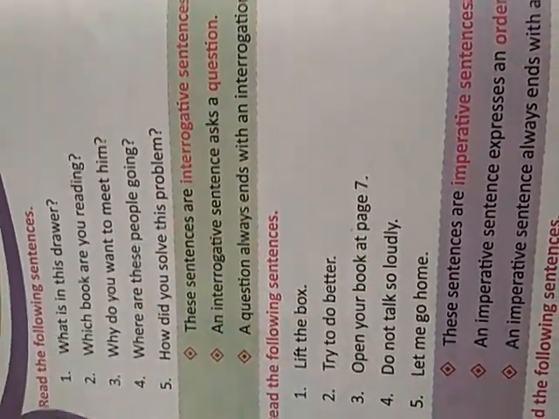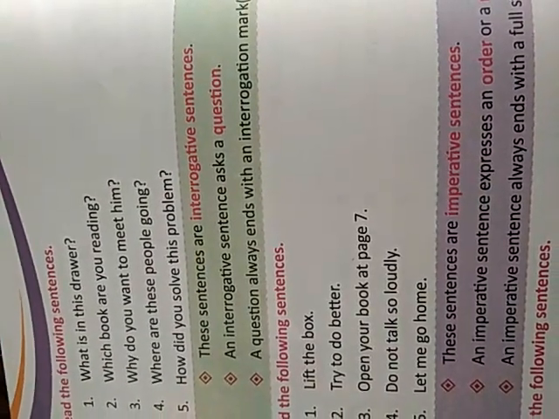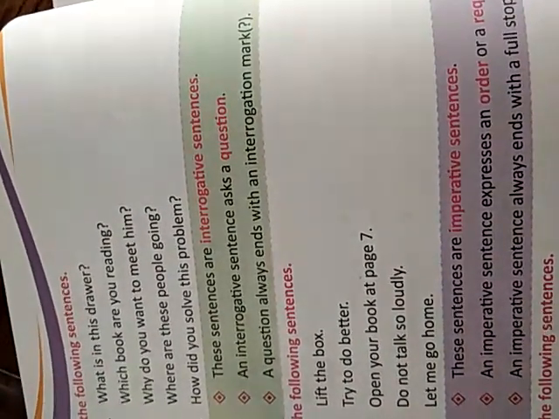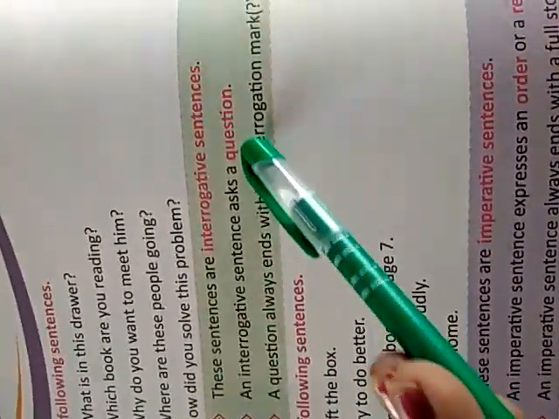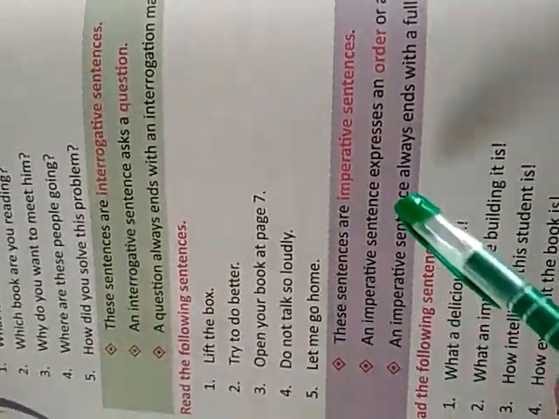Next type of sentence is interrogative. Already I have told you, when the word interrogative comes to your mind, the one thing that should come is the question mark. It asks a question. A question mark is there at the end. What is in the drawer? Next type is imperative sentences.